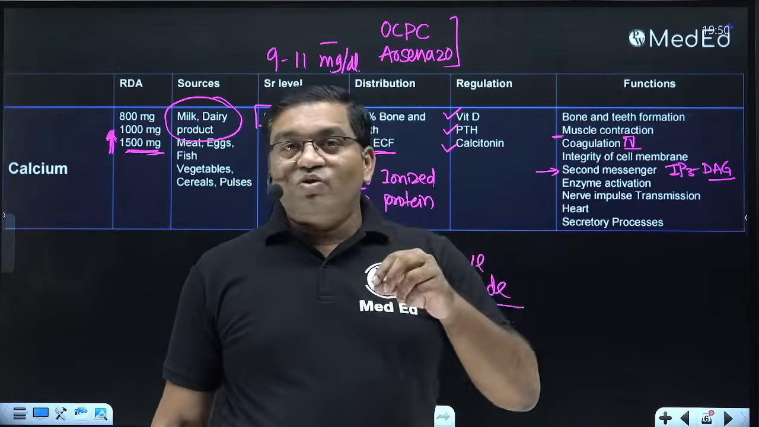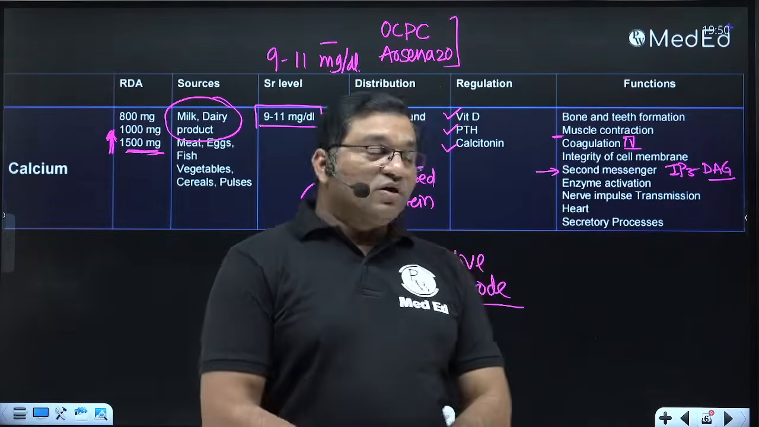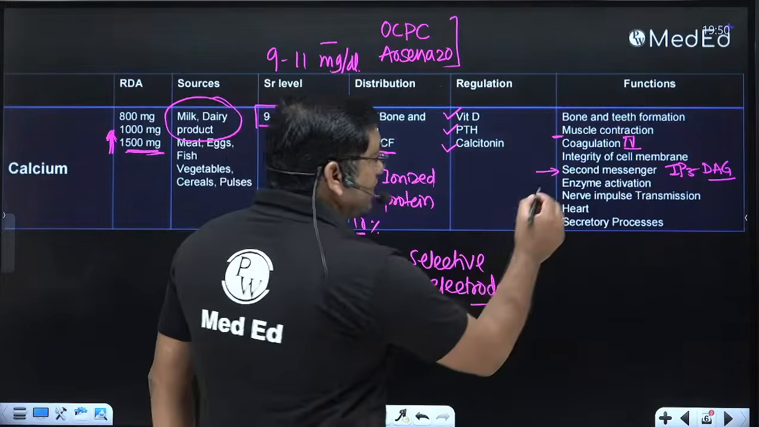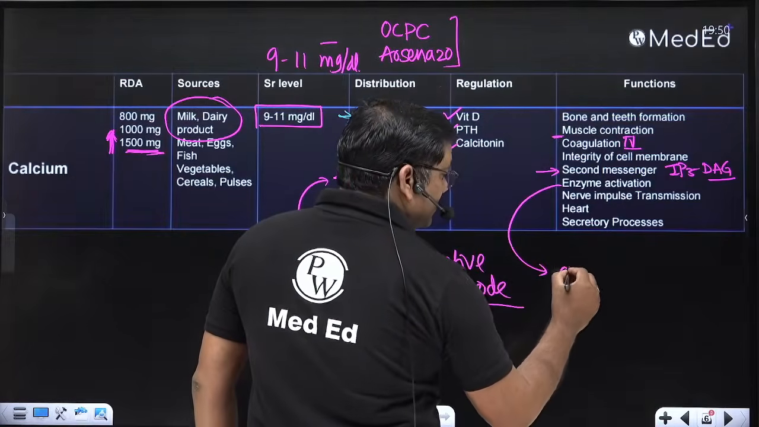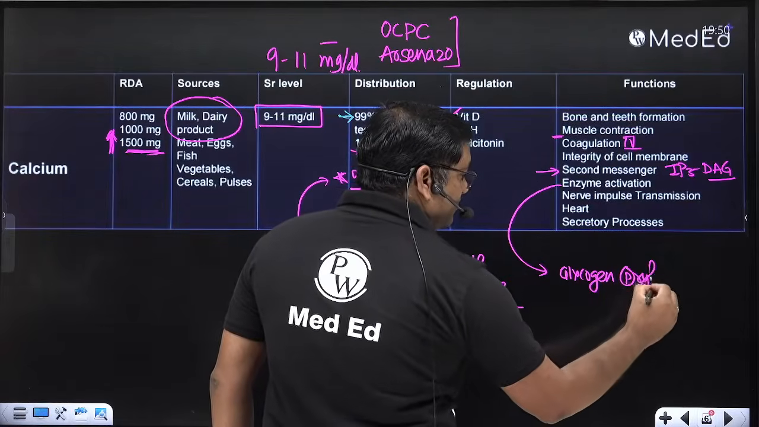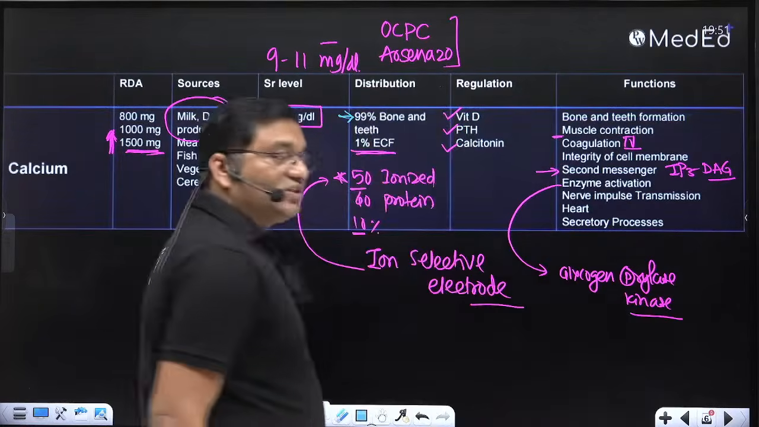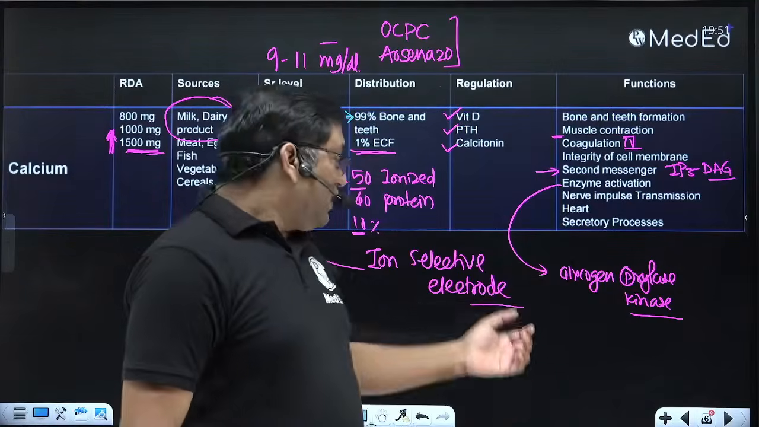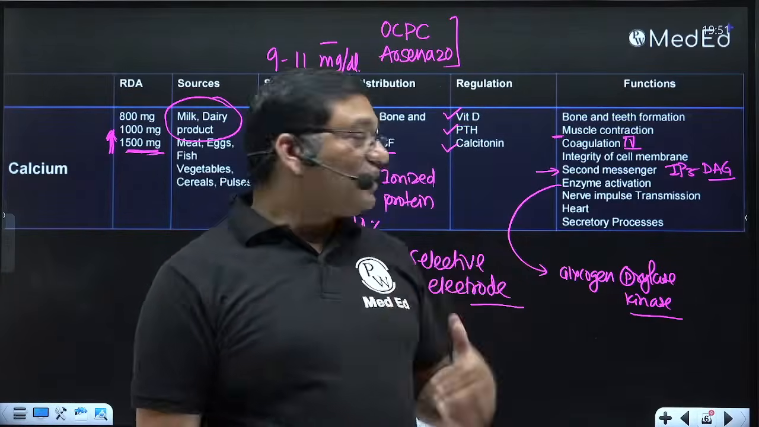The calcium is important for the activation of various enzymes. How is it important for the activation of various enzymes? The one most important example here in the activation of enzyme is glycogen phosphorylase kinase. So it is important in glycogenolysis, degradation of glycogen. Activated glycogen phosphorylase kinase will activate the glycogen phosphorylase, which causes the degradation of glycogen.